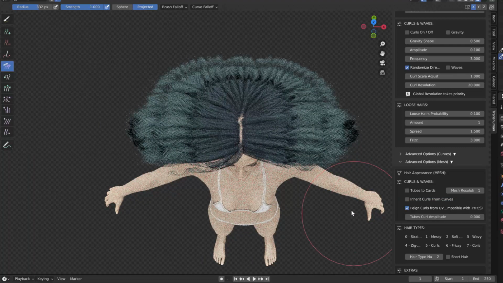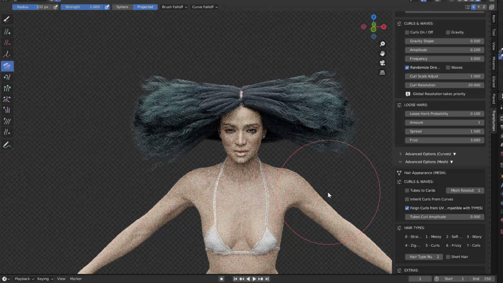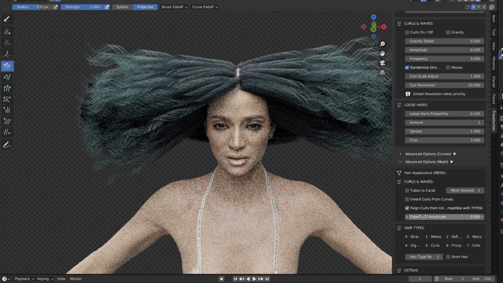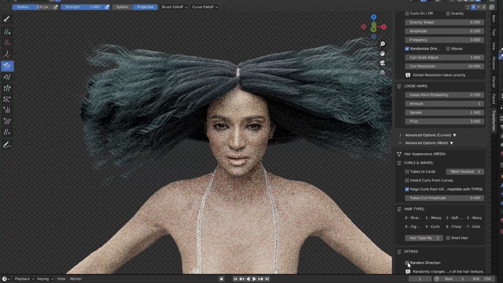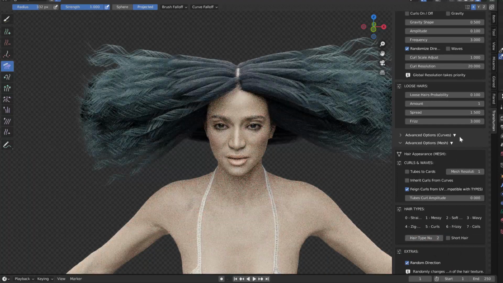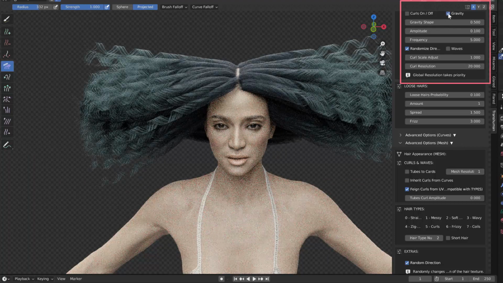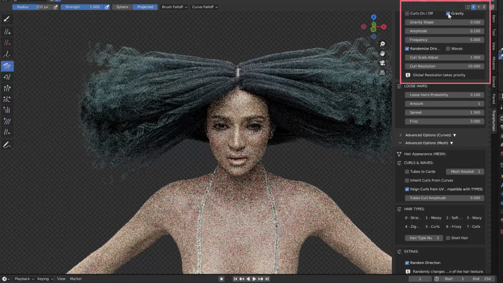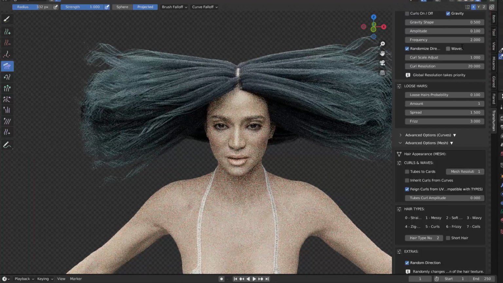And I'm going to start playing with the options, activating the fake curls from UV, which is only compatible when you have tubes for the hair. And what this is going to do is simulate curls without adding any extra geometry. The only downside is that we cannot work with the hair type anymore, but we can modify the curls in the fake curls option by modifying the actual curls in the panel that is right up. We can add gravity, we can change the frequency, and it's all going to reflect into the fake curls.